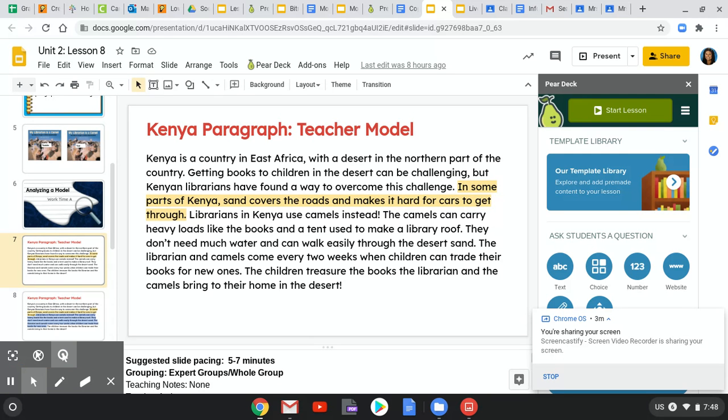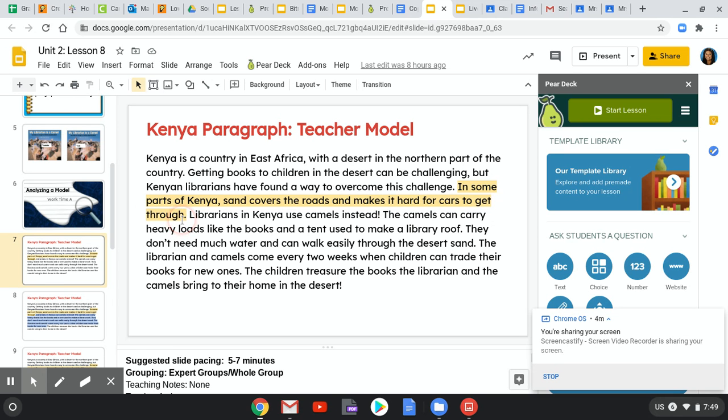All right, the next sentence we're going to look at is this one. It says, in some parts of Kenya, sand covers the roads and makes it hard for cars to get through. All right, so this is now going into the body of the paragraph. What is the purpose of this sentence? What is it telling the reader? So this sentence is telling the reader what the challenge is. So, sand covers the roads and makes it hard for cars to get through.